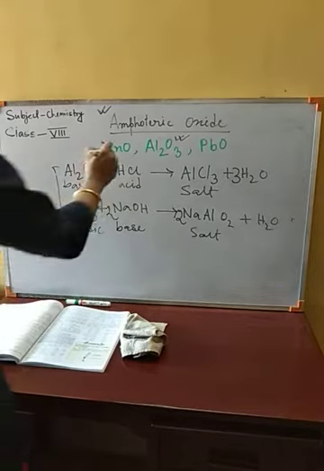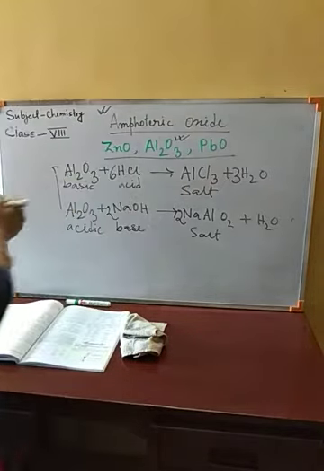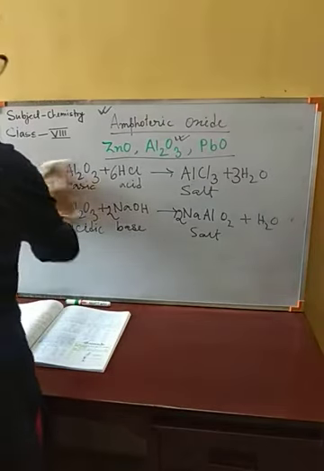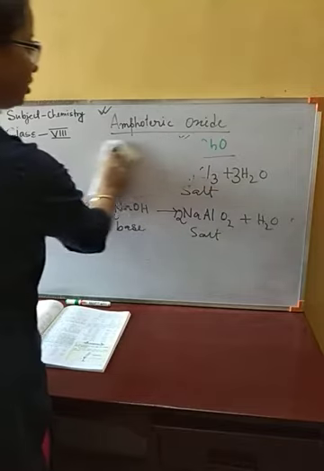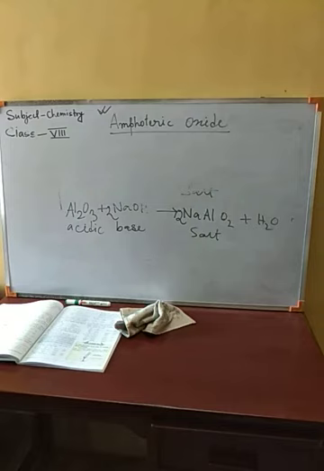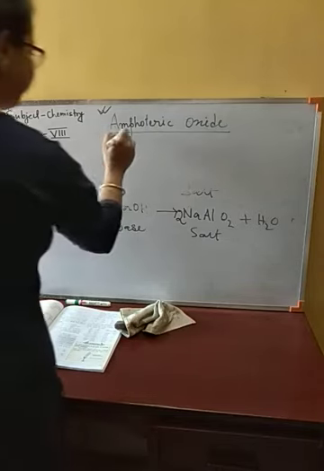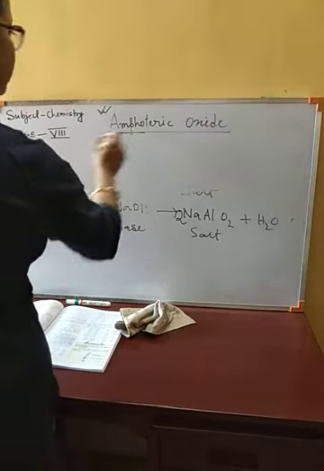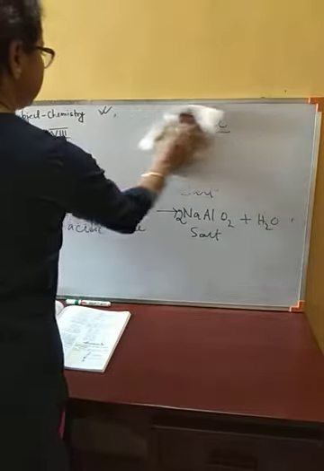That's why these three oxides are called amphoteric oxides. Amphoteric means, see, ampho means both, like amphibia. So ampho means both. That's why this is called amphoteric oxide.